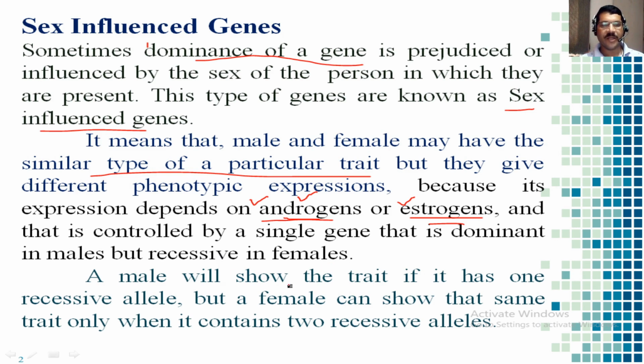A male will show the trait if it has one recessive allele, but a female can show that same trait only when it contains two recessive alleles. So for the phenotypic expression of that trait in males, only one allele is sufficient, but in females such expression can be seen only if the woman contains two recessive alleles.